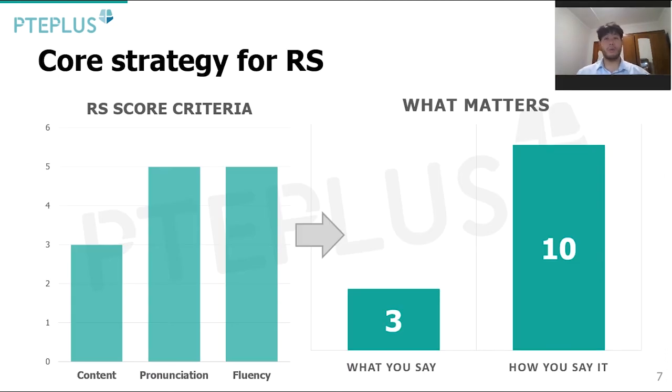So the core strategy we're using for repeat sentence is we're focusing on how we say it compared to what we say. What we say only counts for 3 marks. So you can see content is 3 marks, but how we say it, the pronunciation, 5 marks, fluency, 5 marks, giving us a total of 10 marks. So here it's important to emphasize it's not so much about what we say, but it's more about how we say it. And that's what we're going to be focusing on in our videos and in our practice.